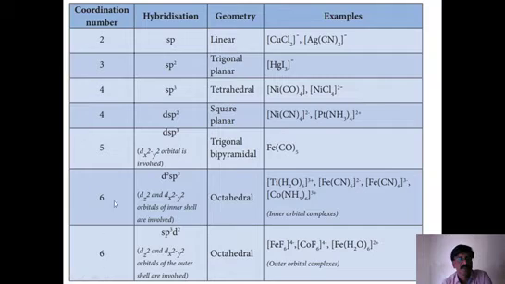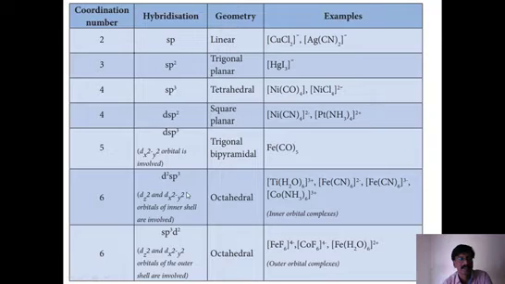Now, coming to coordination number 6, again we have two different types of orbitals involved in hybridization. One is 3d orbital involvement, called d2sp3, where d2 is written on the left side, meaning 3d orbitals are involved. And if 4d orbitals are involved, it is written as sp3d2. So the hybridization is the same, of course, and the shape is also the same, octahedral.